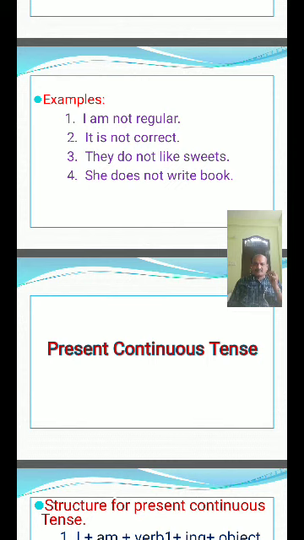Present continuous tense: activities or actions which are in progress. That's why this tense is also called the present progressive tense.